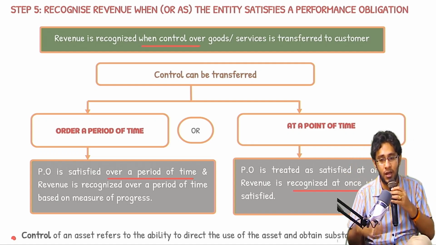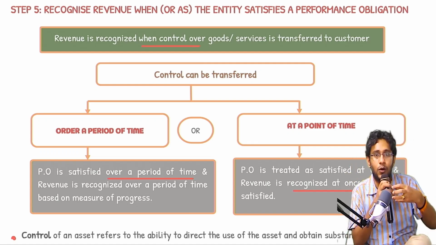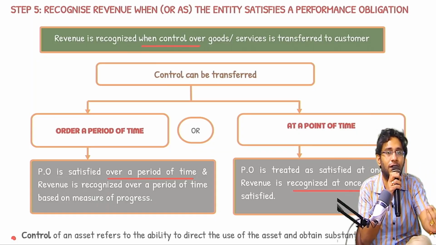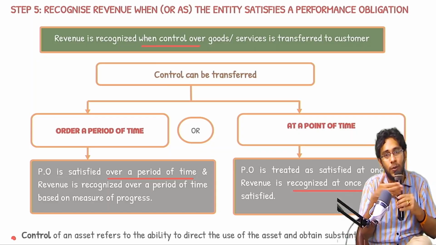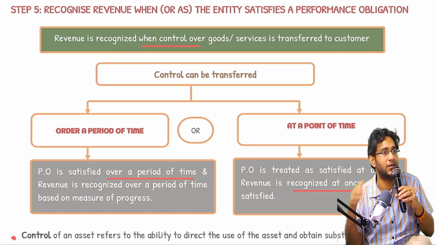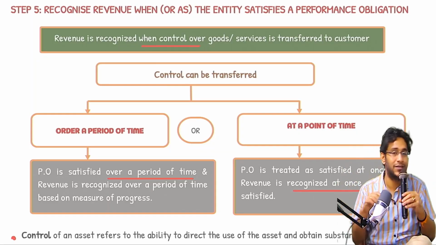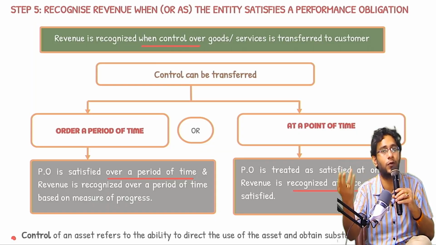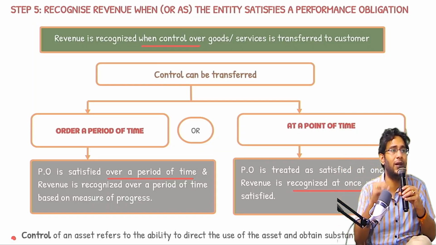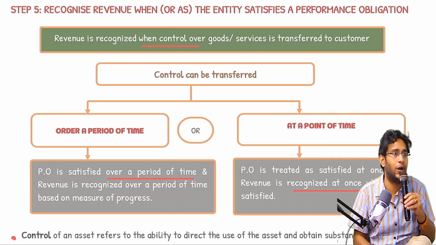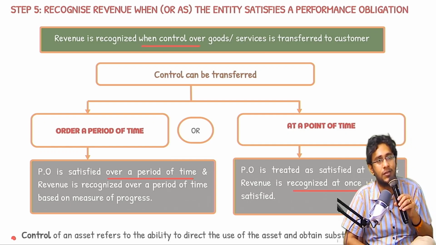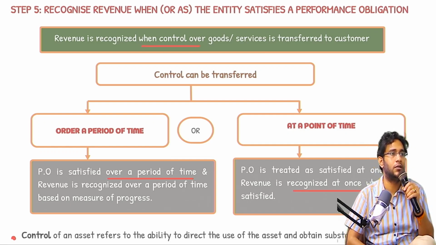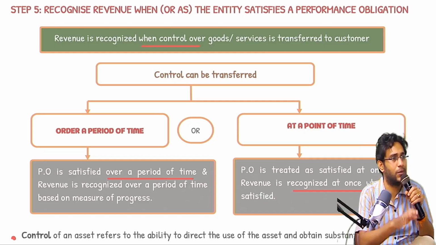That means what, sir? As I do the activity, the goods are going into the control of the customer over a period of 2 years. Since control is passed to the customer over a period of 2 years, revenue also should be recognized over a period of 2 years. Since I have to recognize revenue over a period of 2 years, I need to apply the degree of completion method to identify the progress of the work. Whatever we understand as degree of completion in CA Inter, Ind AS 115 calls it measure of progress.